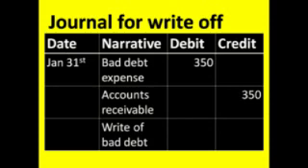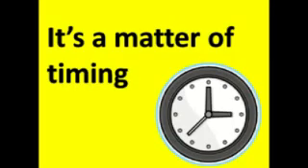We're not going to be able to collect the $350 that was originally recorded as a debit to accounts receivable. So we need to reduce accounts receivable by this amount. In other words, we're going to make a credit of $350 to accounts receivable. The bad debt expense records the actual loss. The loss of gross income is recorded in accounts receivable. Well, that was really simple, wasn't it? Or maybe it's not as simple as that. Can you see a problem with this method? I can. Do you remember bank reconciliations and timing differences? Well, timing can be just as important when writing off bad debts.